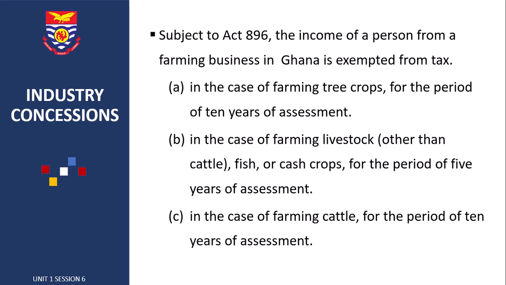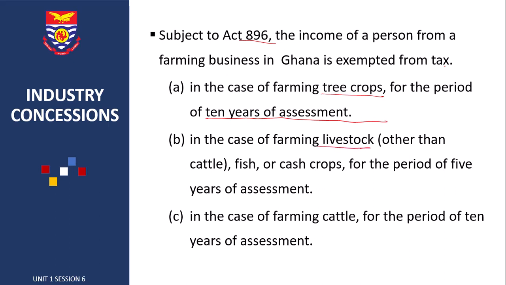So subject to Act 896, the income of a person from a farming business in Ghana is exempt from tax. So let's look at the specific farming business. If you are into tree crop, your concessionary period is for 10 years.